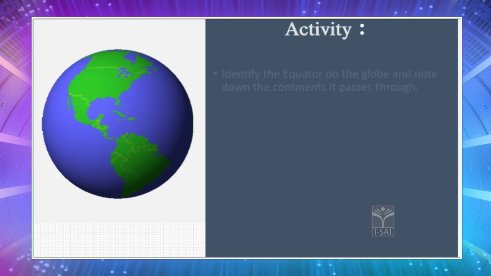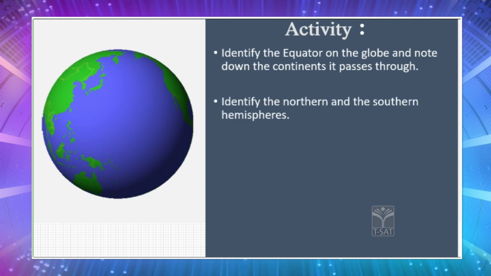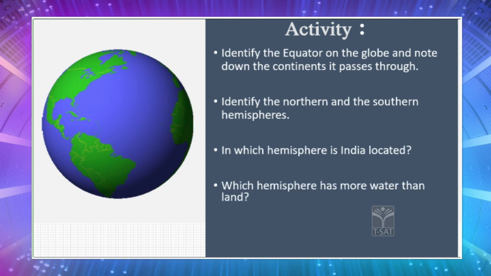Now based upon this, here comes your activity. Please note down the questions. You have to identify the equator on the globe and note down the continents it passes through. You have to identify the northern hemisphere and the southern hemisphere on the globe, and find out in which hemisphere India is located. Then you have to find out which hemisphere has more water, that is, either the northern or the southern hemisphere.